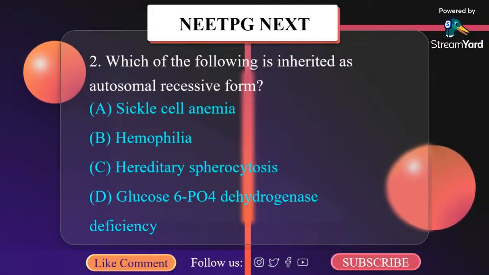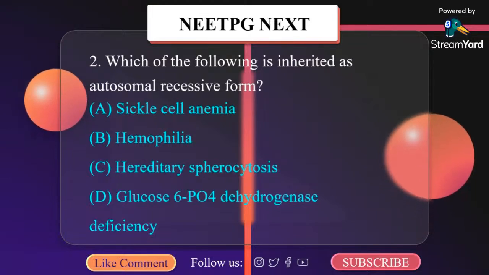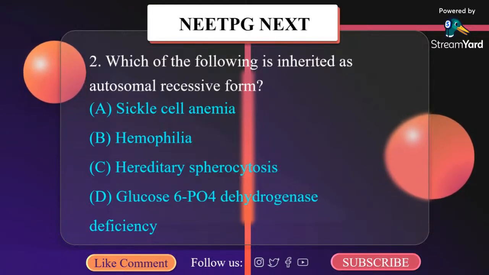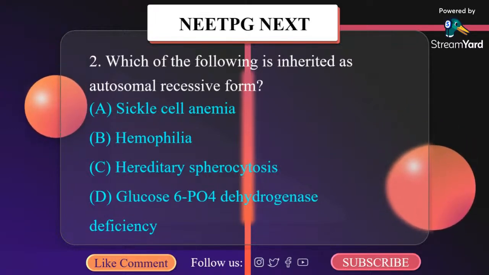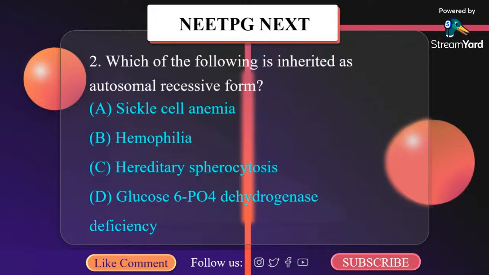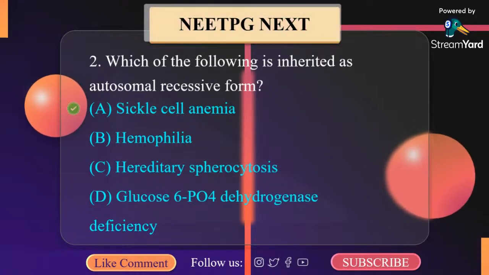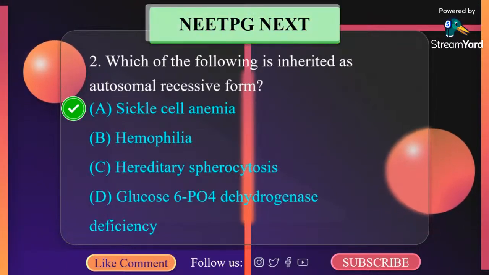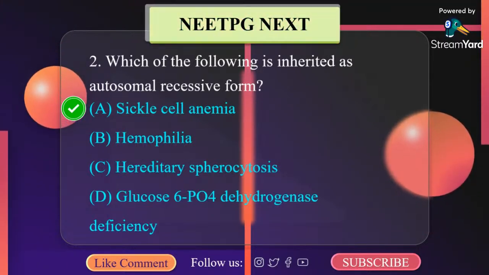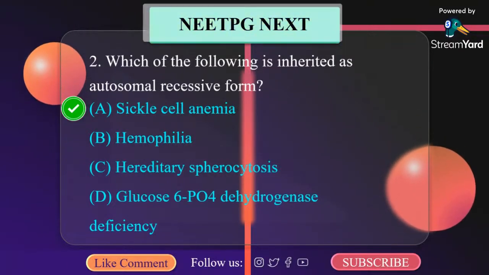Now, glucose 6 phosphate deficiency and hemophilia are X-linked recessive. Hereditary spherocytosis is autosomal dominant. Only sickle cell anemia is autosomal recessive. So the correct option here is sickle cell anemia. Remember, hemophilia and G6PD deficiency are X-linked recessive. Hereditary spherocytosis is autosomal dominant, and sickle cell anemia is autosomal recessive. Let us move to the next question.